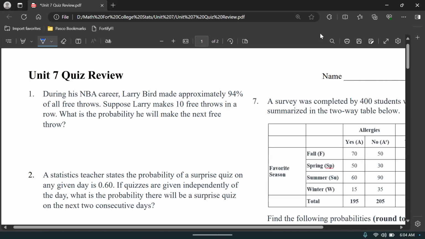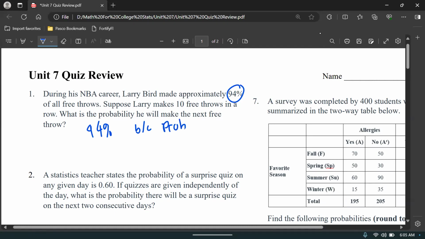Number one says, during his NBA career, Larry Bird made approximately 94% of all free throws. Suppose Larry makes 10 free throws in a row. What is the probability he will make the next free throw? Can't overthink this one. This is just simply going to be 94%, because, well, he's a 94% free throw shooter, and probability does not change. Okay, doesn't change. So remember that.